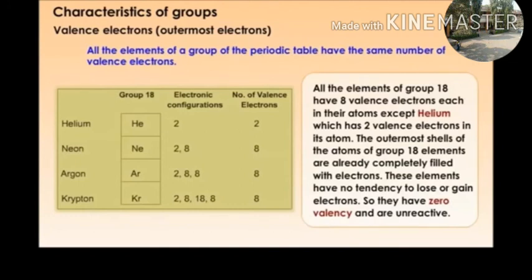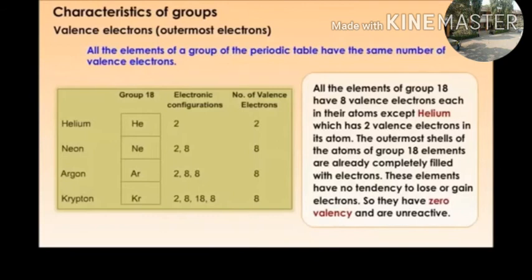All the elements of group 18 have 8 valence electrons each in their atoms, except helium, which has 2 valence electrons in its atom. The outermost shells of the atoms of group 18 elements are already completely filled with electrons.